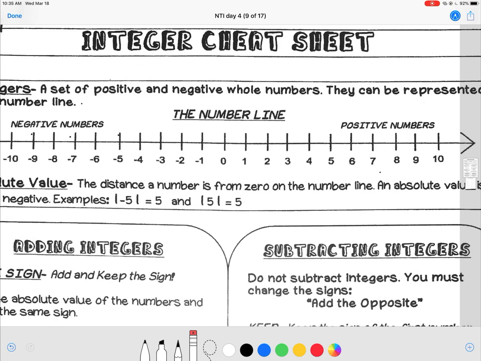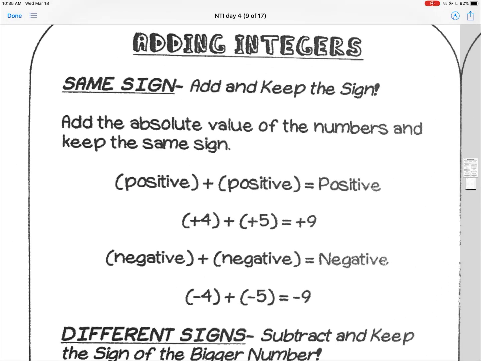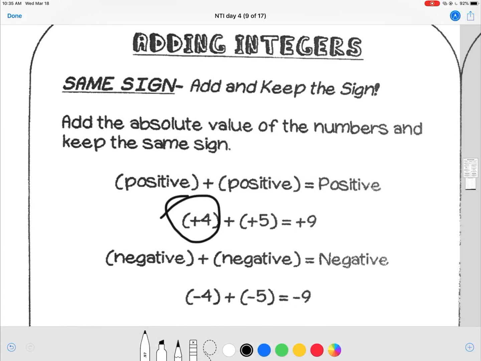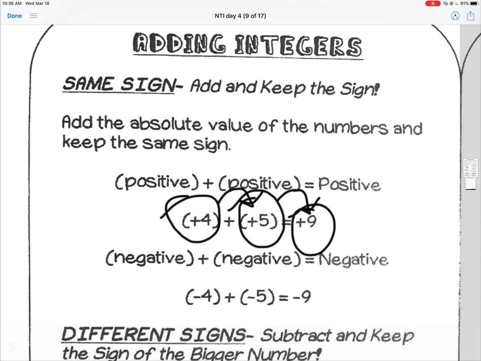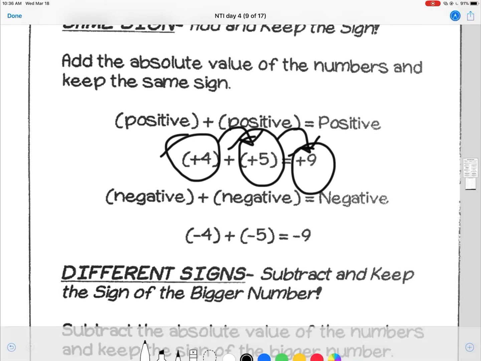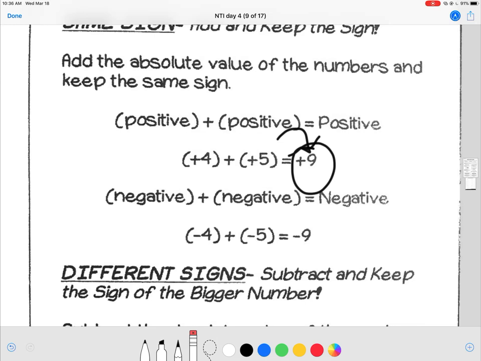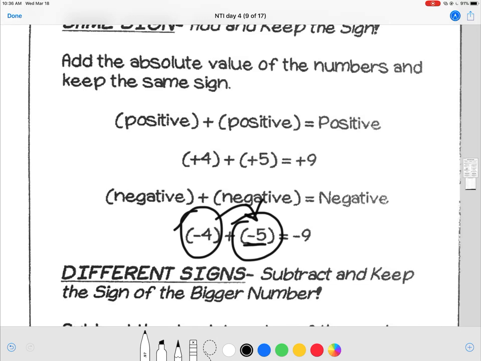Another way to think of it is when you are playing a sport or a game of any sort. If you're up by 4 points, and then I scored 5 more points, well, now I'm up 9 points. That's one other way to think of it. If you look at the negative side, if you're down by 4 points in a game, and then the other team scores an additional 5 points, I say the other team and you're down because it's negative. Well, then you're going to be down 9 points at that point, because if I'm down 4, and the other team scores 5, then I'm down another 9 points.